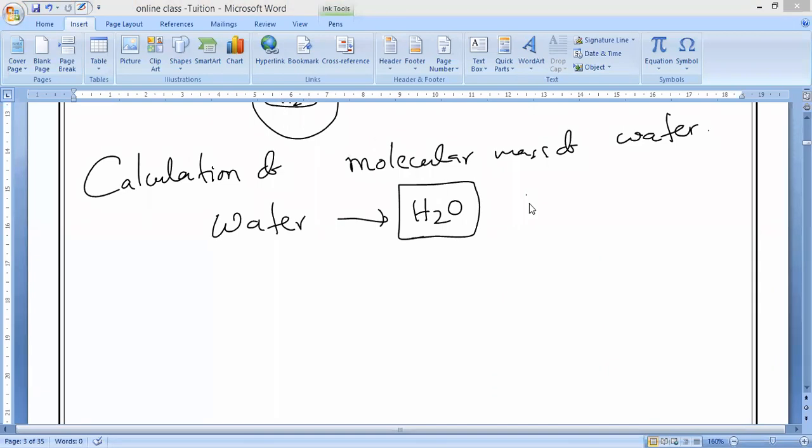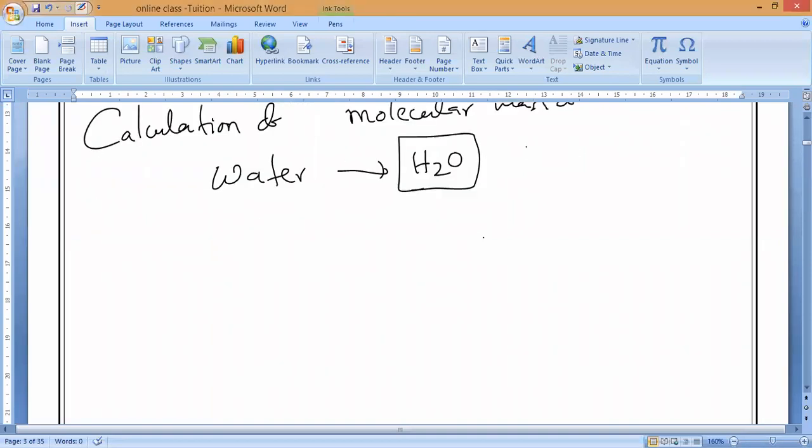Okay. Now, observe very carefully, guys. The formula which I am taking for calculating molecular mass.